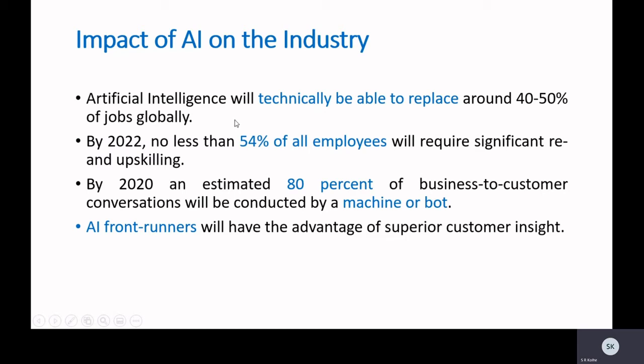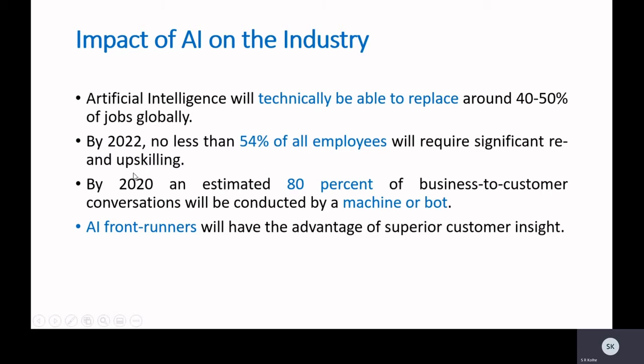By 2022, no less than 54% of all employees will require significant reskilling or upskilling. More than 54% of employees require upskilling because the job profile will change. It is changing. So we will have to update ourselves according to industry requirements.